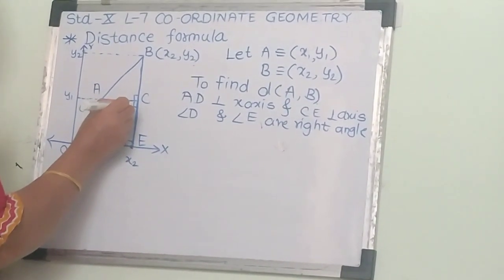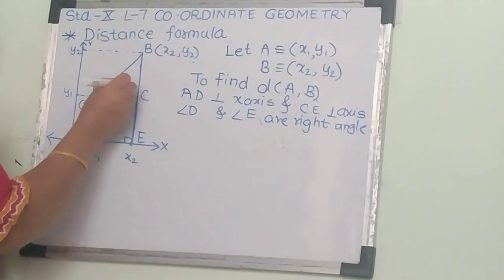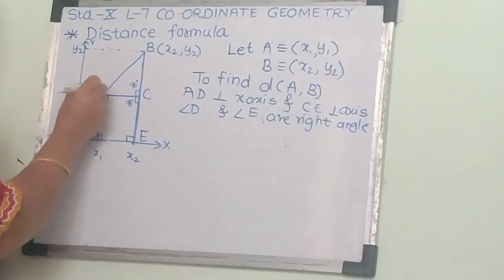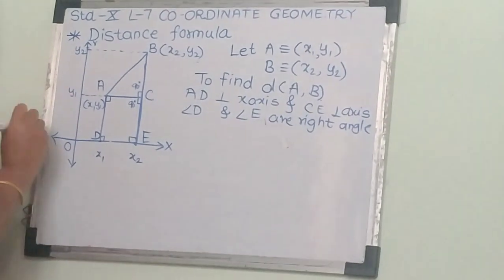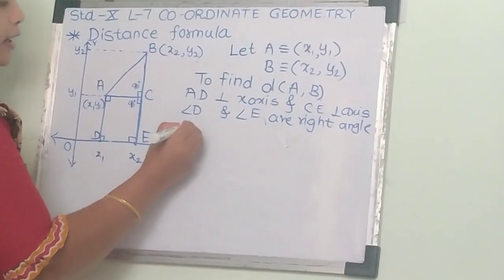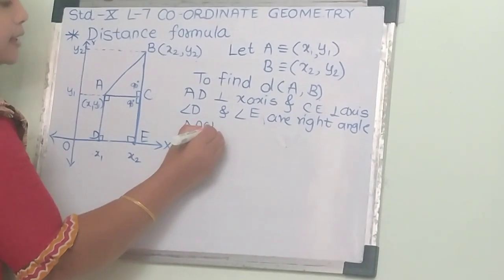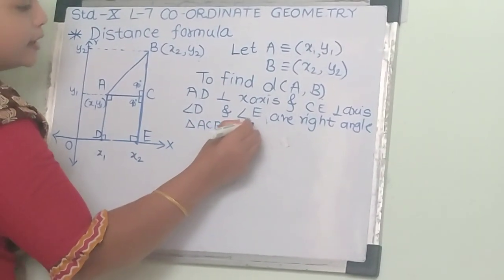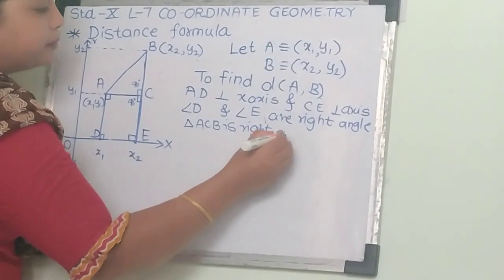If one is 90 degrees, then angle ACB is also 90 degrees. Hence from this we get that triangle ACB is a right angled triangle.